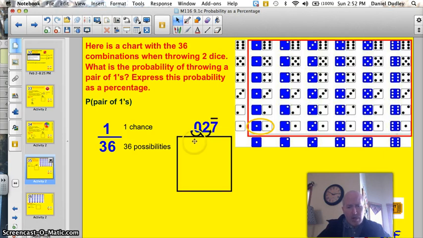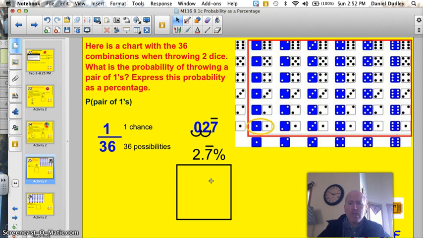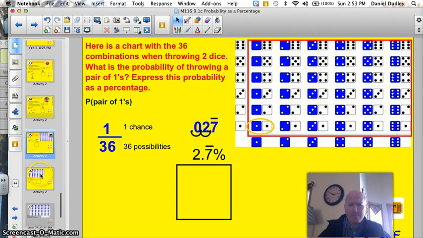Multiply that by 100, move that decimal 2 spots to the right, we get 2.7%. It would really be 2.70, but we can drop that 0, right? Good. So 2.7%, less than a 3% chance of throwing 2 1s. Remind me to tell you a good story about that.